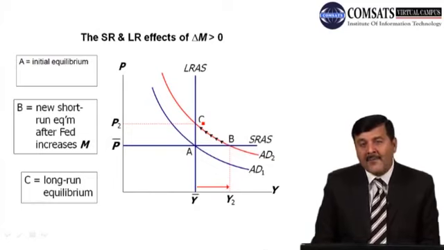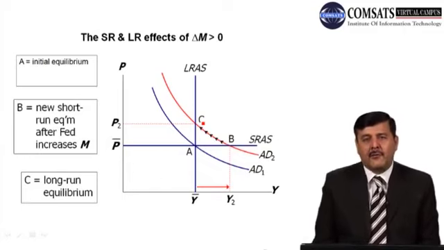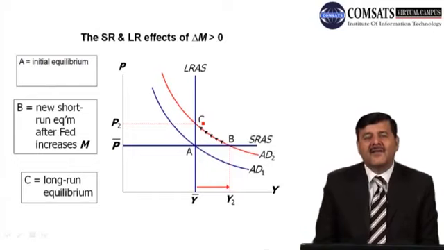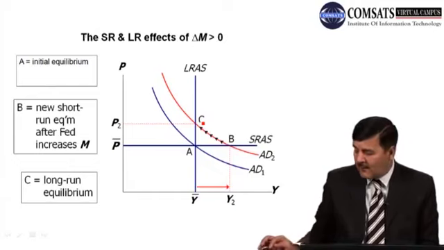So this is how the adjustment takes place from short run to long run. And whenever there is a fluctuation in the economy due to change in some economic parameters, the economy moves to its natural level of output from short run to long run, due to automatic stabilizer in the economy.